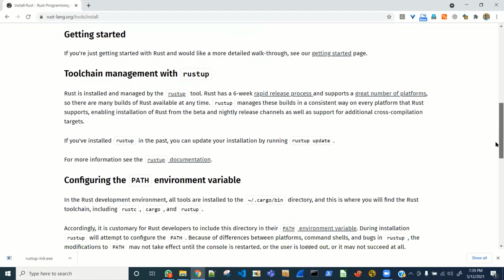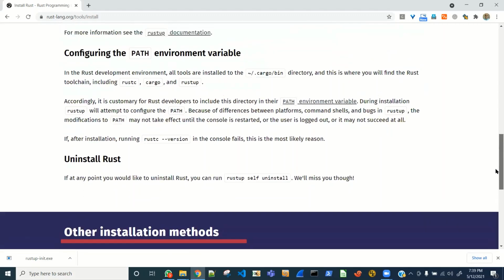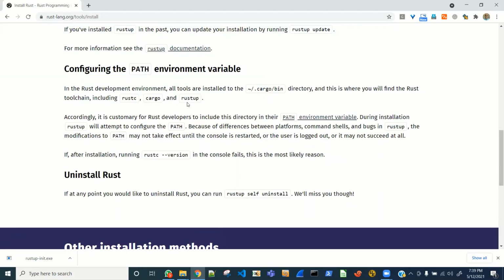No, we have not. Configuring the path variable and uninstalling. So in the Rust development environment, all tools are installed in this directory, and this is where you will find the Rust toolchain, including rustc, this would be the Rust compiler I guess, Cargo, and Rustup. Okay. Accordingly, it is customary for Rust developers to include this directory in the PATH environment variable. During installation, Rustup will attempt to configure the path. I think it will do that by itself.